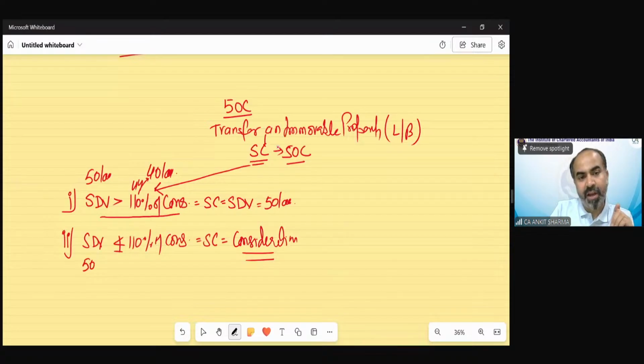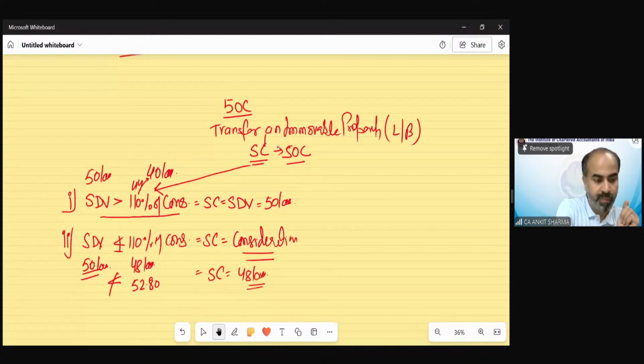Suppose the stamp duty value is 50 lakh and your consideration is, suppose, 48 lakh. Now 110% would be 52.8 lakhs. So now your stamp duty value does not exceed 110% of consideration. So in this case, your sale consideration would be 48 lakhs. I hope it's clear that there is the same provision in respect of PGBP, you must have gone through. Clear?